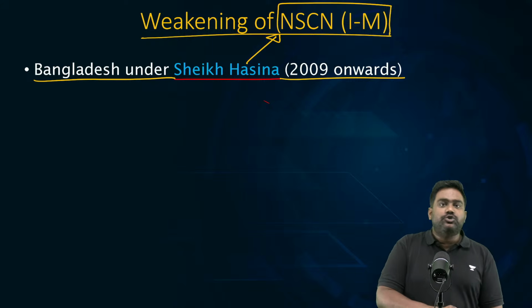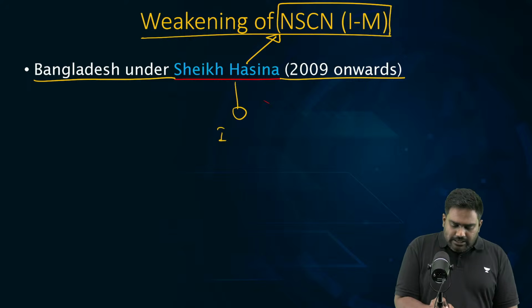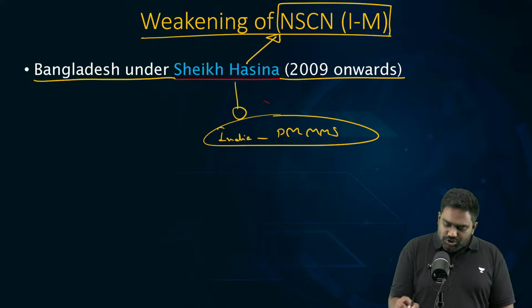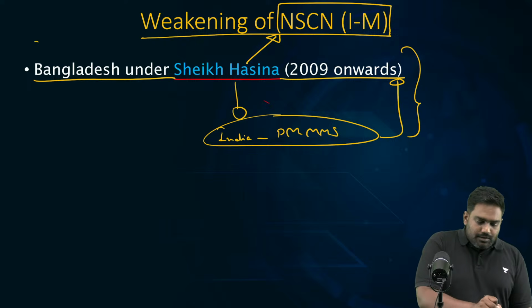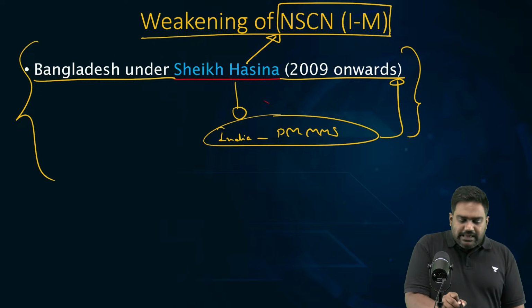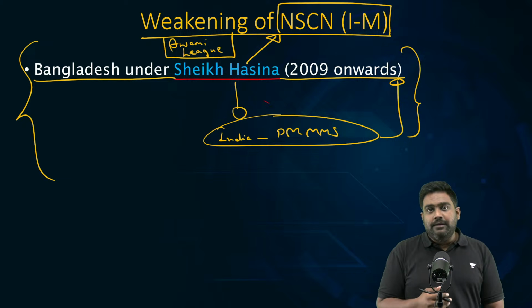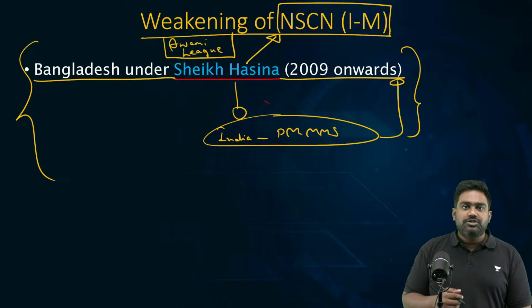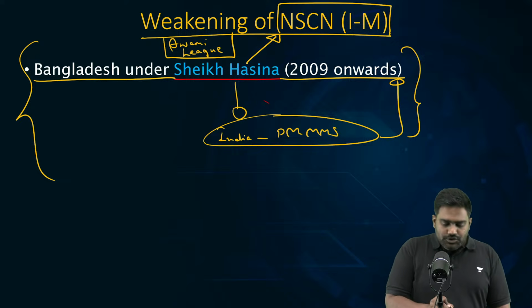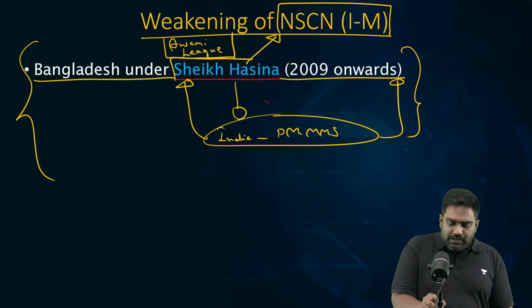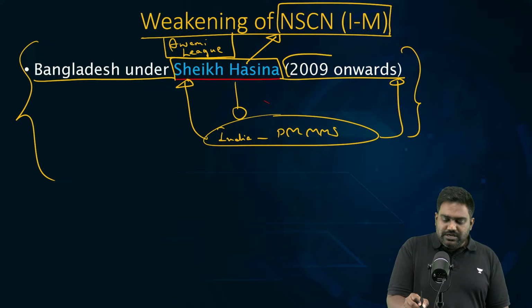Right from the moment she assumed leadership, India under Prime Minister Manmohan Singh established a close working relationship with Bangladesh. Because Sheikh Hasina's party, Awami League, has always been a pro-India party. She has ever been grateful for India's role in the liberation of her country, in the protection of her own family, including the founding father, Sheikh Mujibur Rahman. So, this close bond between India and Sheikh Hasina transformed the situation for us after 2009.